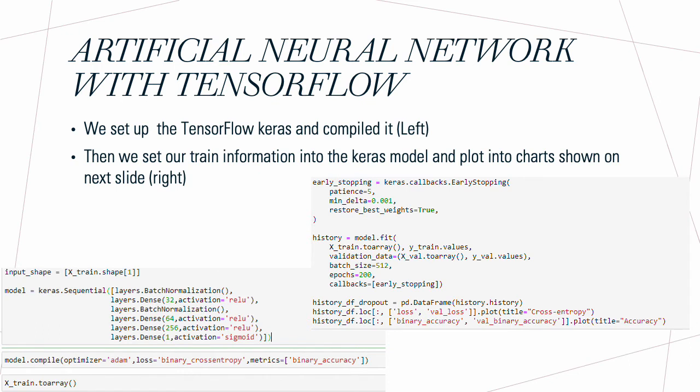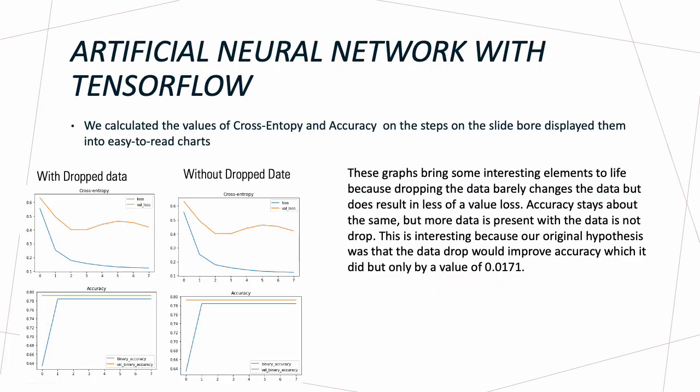We set up the TensorFlow Keras model and compiled it as shown in the left picture. Then we fed our train information into the Keras model and plotted it into charts shown on the right side of the picture. We calculated the values of entropy and accuracy on the steps of the slides before, and displayed them in easy to read charts as shown below.